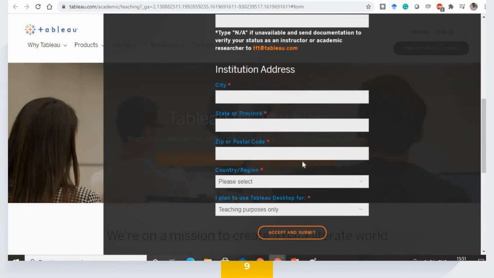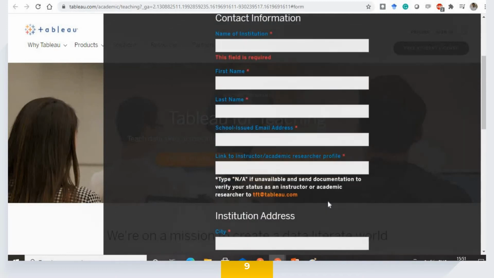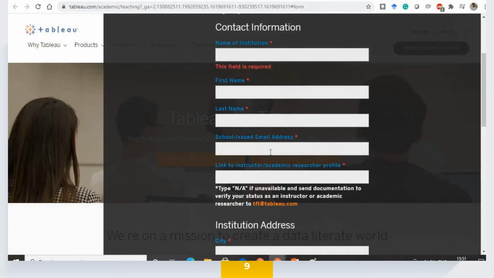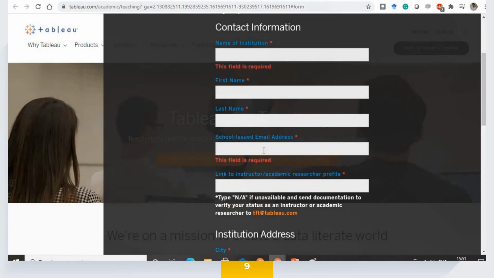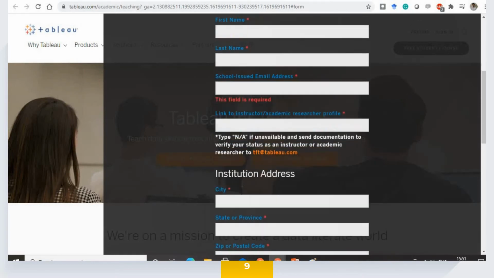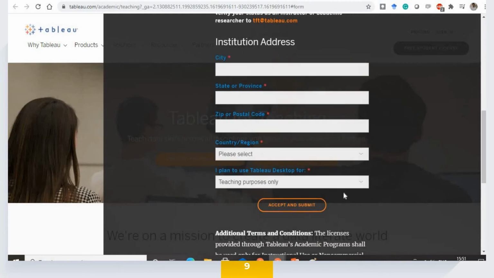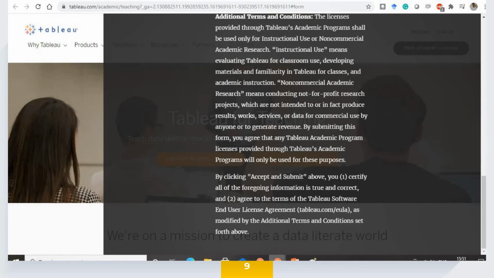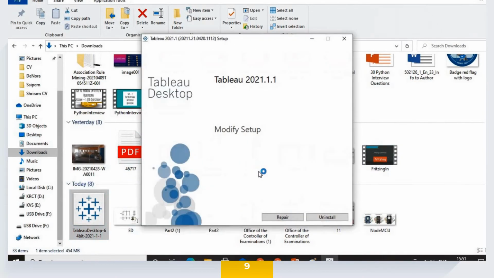You need to fill in the details about the institution, which institution you belong to, and you need to mention the purpose of using Tableau Desktop. Is it for teaching purposes? They have mentioned it clearly there, and it's very easy for you to select it. Once you do that, you need to submit it, and they will send you an email with clear instructions for installation, as well as the key. Make sure that you have your instructor profile ready. If not, you need to mail them that. It has to be on the web page, or you need to mail them. The accept and submit option is there, and once you do that, you will get an email shortly. All this process happens really nicely, they follow up very nicely as well, and they give you a lot of resources. Let's go ahead with the installation right now.